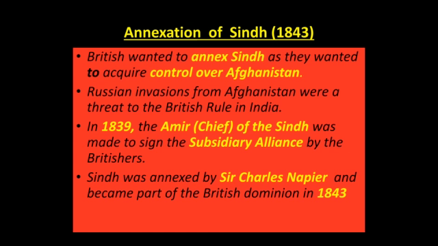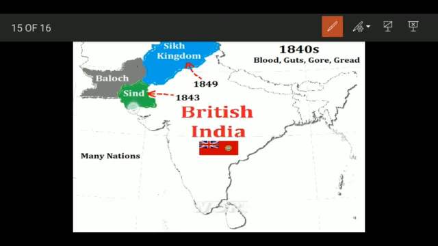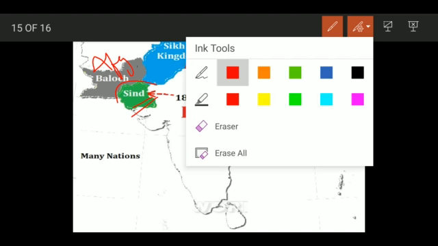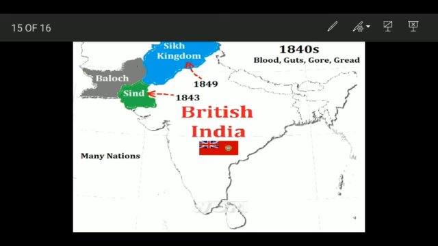Now we will be talking about the annexation of Sindh, which happened in 1843. The British wanted to annex the region of Sindh as they wanted to get control over Afghanistan. Let us have a look at the map. This is the region of Sindh, and the British wanted that if they got control over Sindh, they could easily go on to the Afghanistan region and have control over it also. They found it very important to control Afghanistan because of the Russian invasion that was happening at that point of time.